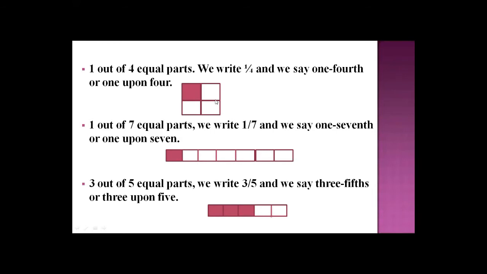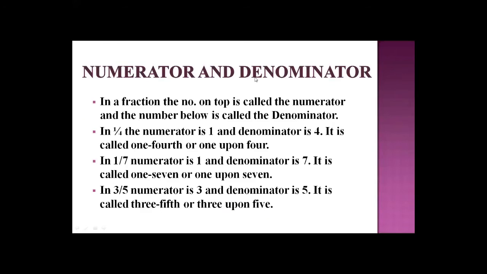Whenever we write a fraction, we just divide the shape into a number of equal parts. Then by your own choice, you will shade any of the parts of it, 1, 2, or more. So the shaded part is denoted as the numerator and the overall equal parts are denoted as the denominator. So here 1 is the numerator and 4 is the denominator.